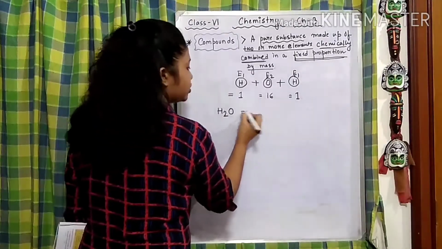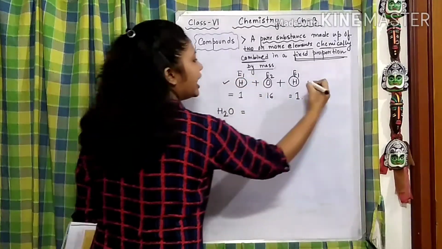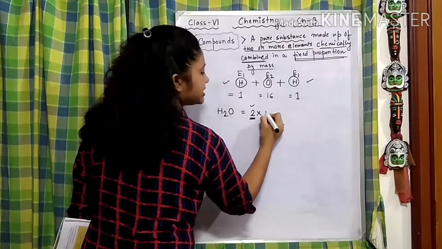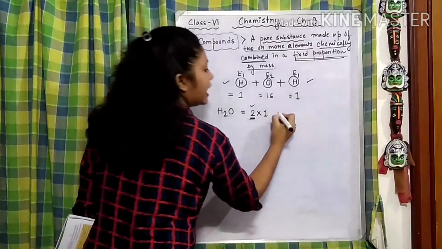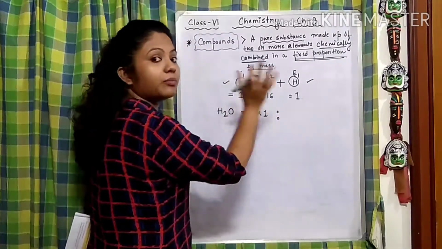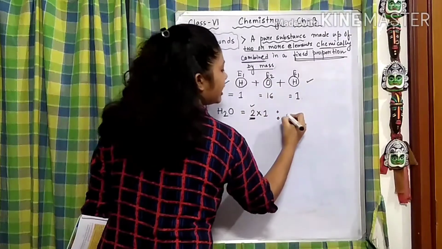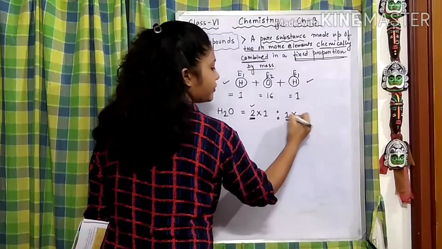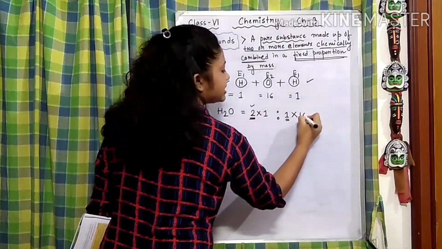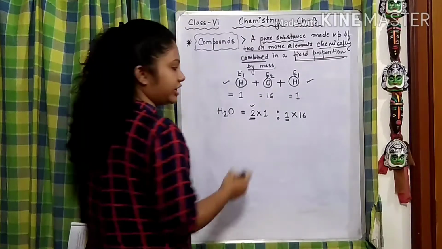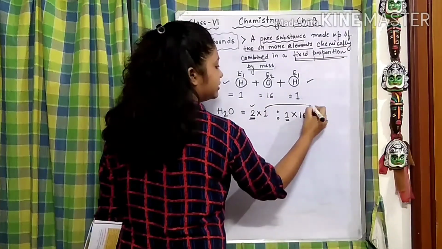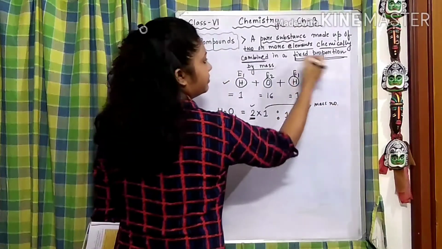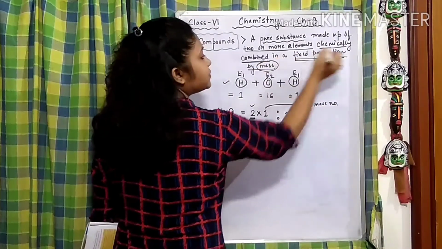right? So here there are 2 hydrogens, so we can say 2 into their mass number, which is 1. This is going to be their proportion. How many oxygen atoms? 1, and their mass number is 16. Got it? Here these are the mass numbers. That is the reason they have said fixed proportion.